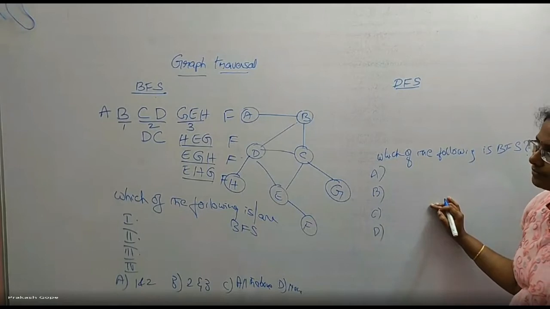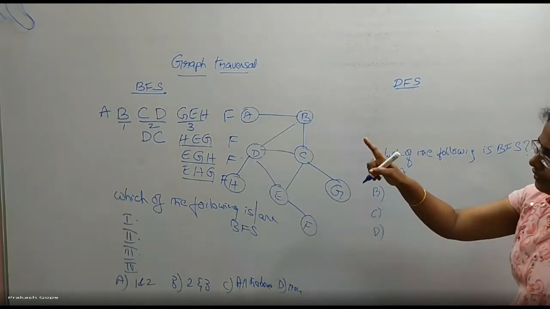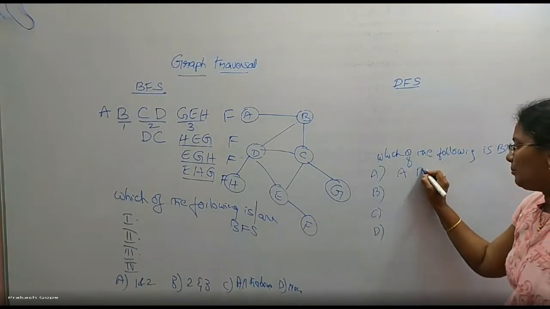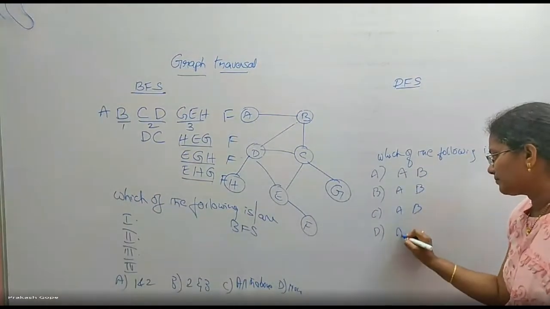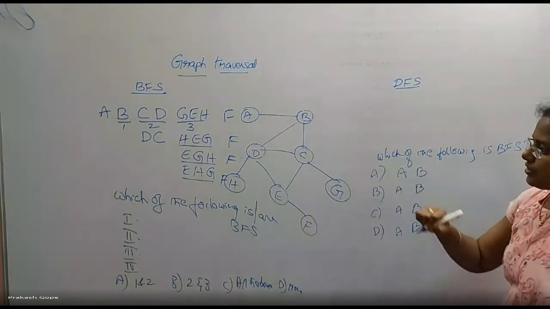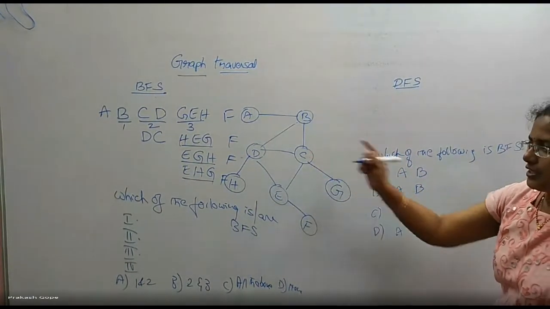Queue rule means I start with A. I will finish the adjacents of A. But in this case, I have only B. So all the options may have only A. Then B's adjacents. Either I should visit C first and D next or D first, C next.